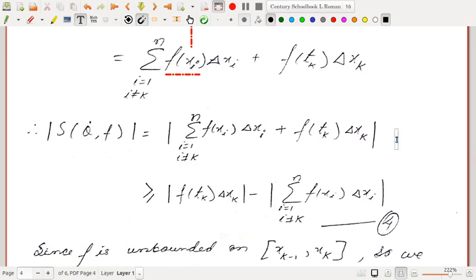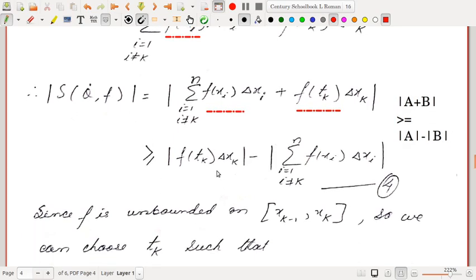Okay, we have used this inequality: mod of a plus b is always greater than or equal to mod A minus mod B. Here I have taken A as this and B as this, the other way around, and there is a reason for that. So this quantity is greater than or equal to this minus this.